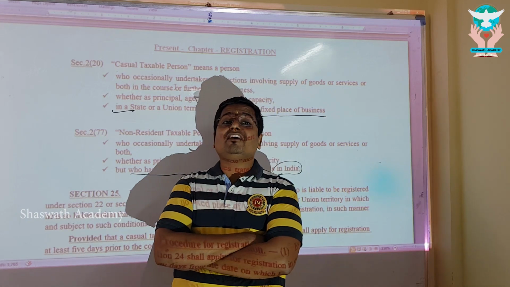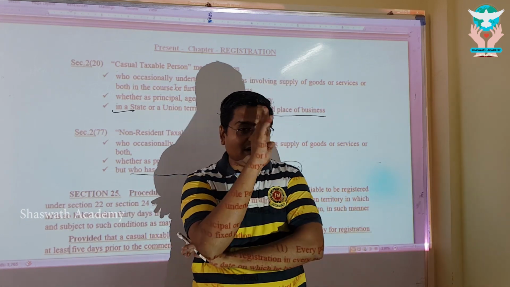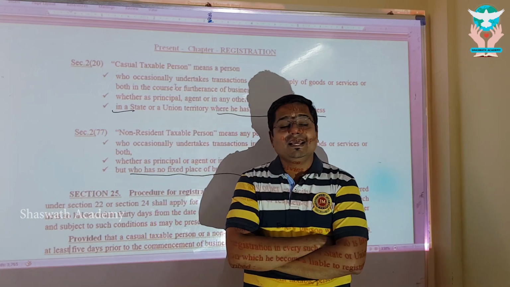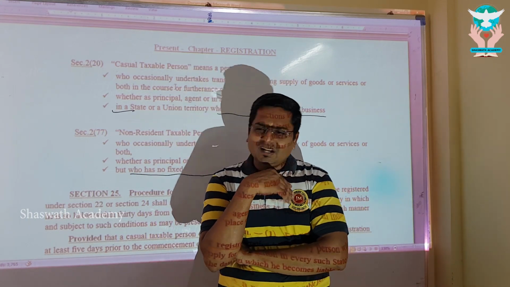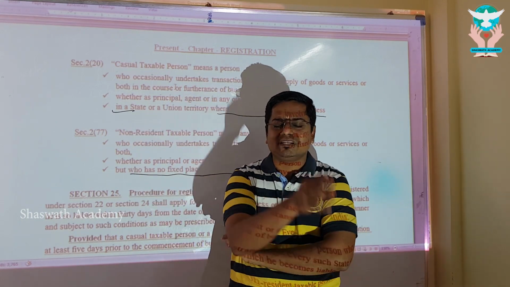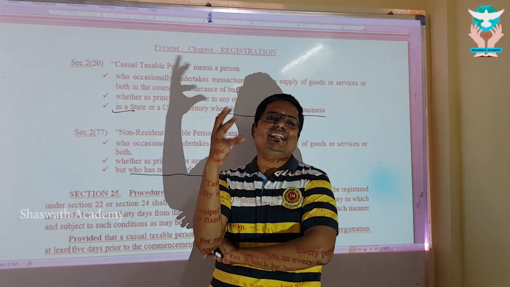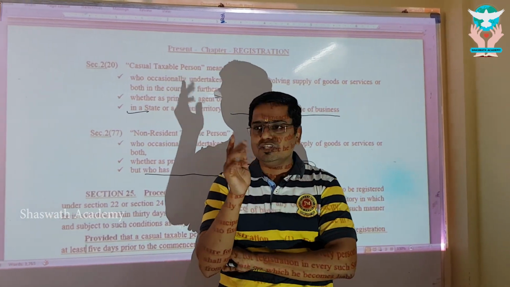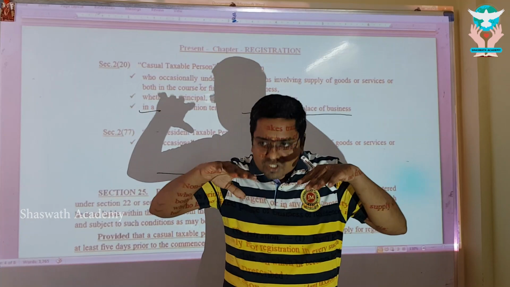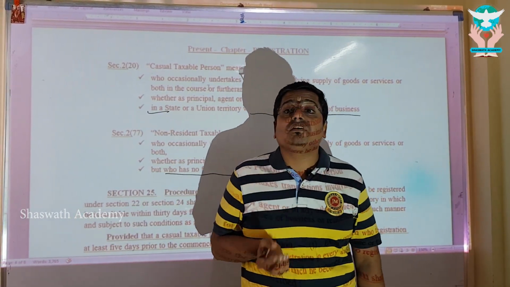My dear, please understand, for a casual taxable person making an interstate supply of handicraft goods and craftsman goods, exemption is placed. For any other goods, casual taxable person, registration is compulsory. For any supply of goods and services by an NRTP, non-resident taxable person, registration is compulsory. They can't come and say up to 20 lakhs we are eligible. He is not eligible; straight away from 1 rupee. And I am telling you the procedure now itself.